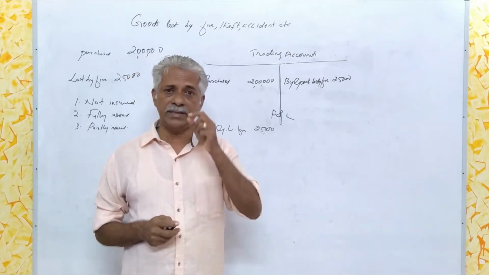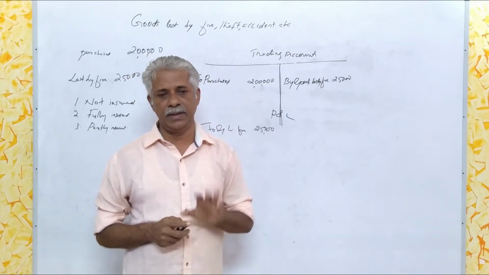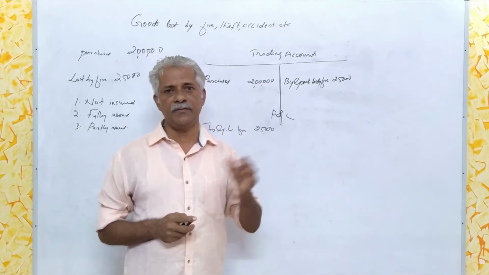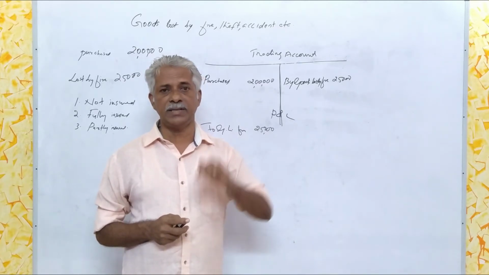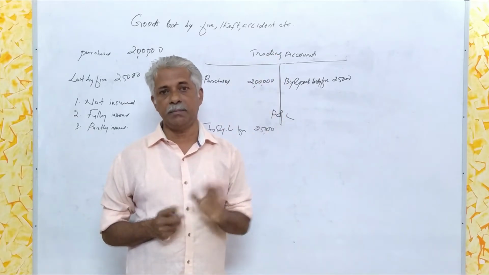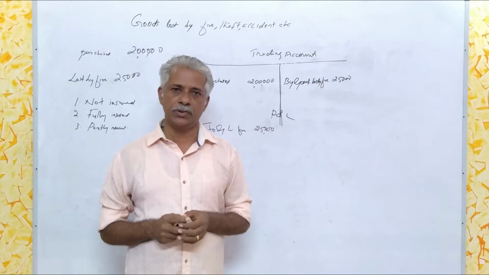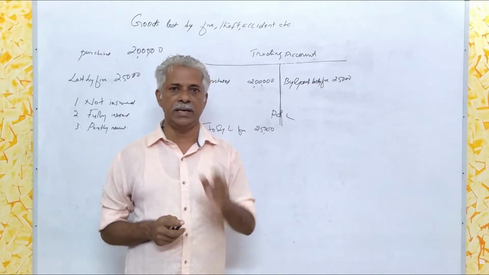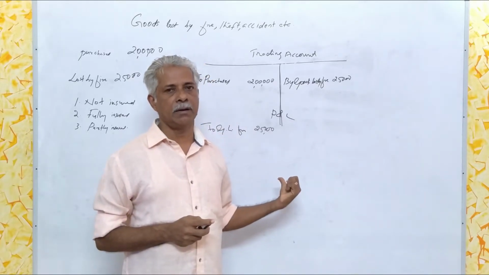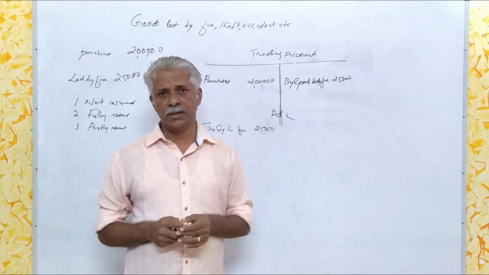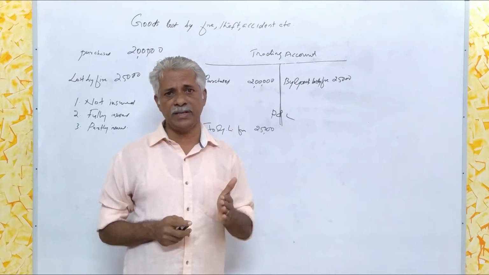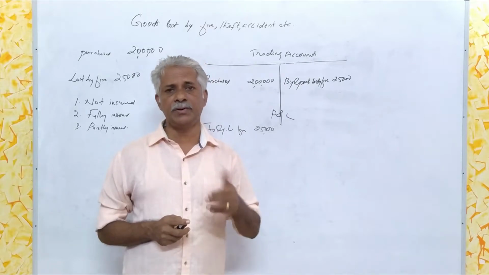Thereafter, we have to find out what is the actual loss to the organization. Here, goods lost is rupees 25,000. The full amount is admitted by the insurance company. That means there is no real loss to the organization. So, no need to take that item in the profit and loss account because nothing is lost. Though there is physical loss of rupees 25,000, it can be recovered from the insurance company.